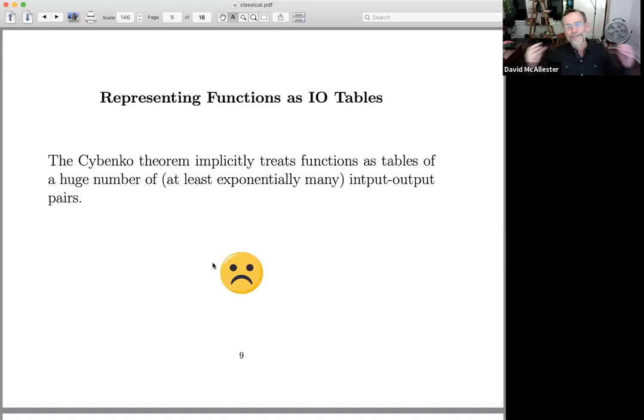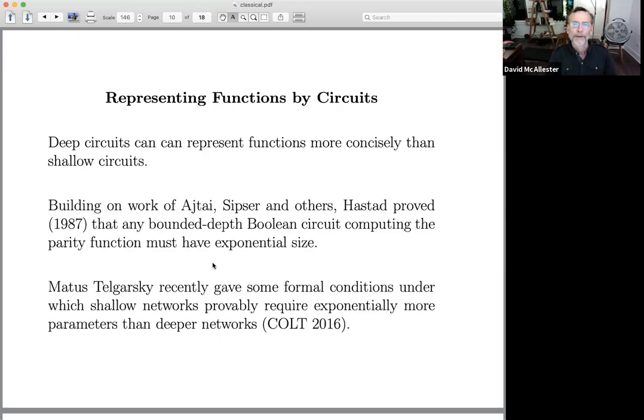So thinking of functions as enormous lists of input-output pairs is not a useful way to think, right? These lists are exponential or super exponentially large. Okay, representing functions by circuits. Deep circuits can represent functions more compactly than shallow circuits.